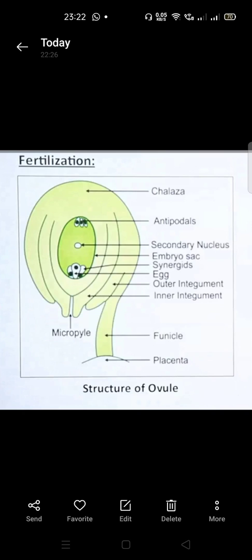After it, there is the embryo sac, and this embryo sac is covered by one coating called the outer integument, and the inner covering is called the inner integument. And the micropyle is the structure through which the pollen grain enters along with the pollen tube. Students, a pollen grain always forms a pollen tube, and through that pollen tube the pollen grain enters the ovary through a small hole. That small hole is called the micropyle. I hope you understand the structure of the ovule.